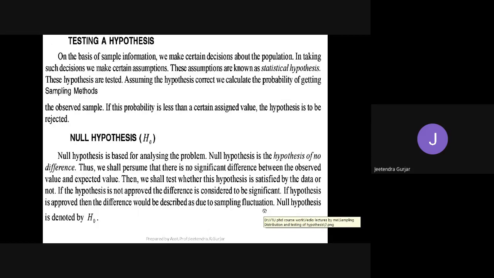Yes, students. So you can see some expect that, sir, I will get 25 out of 25, or in the final exam they say that they will get full marks, but still some marks are reduced. This is because of sampling fluctuation. So you should be very careful that whatever you are going to submit, you have to verify first whether the answers are correct or not. Then we will see this in the null hypothesis. Null hypothesis is denoted by H naught. So this is just an idea about the null hypothesis.